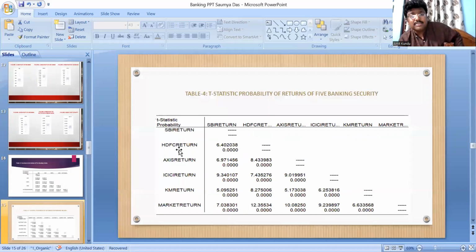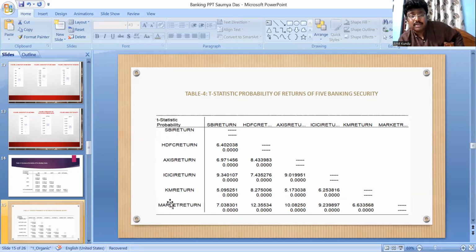Now this is the t-statistic with the probability. The t-statistic is nothing but the ratio between the signal and the noise. The signal is the difference between the mean returns of the two stocks with respect to the standard deviation. And all the t-statistics are statistically significant. So it means that the mean returns of the stocks are different. HDFC return is different from SBI return over the study period.